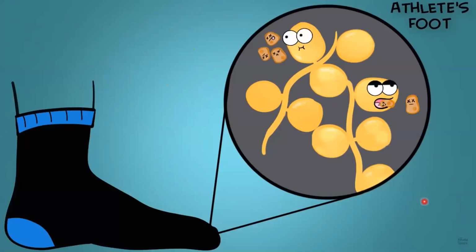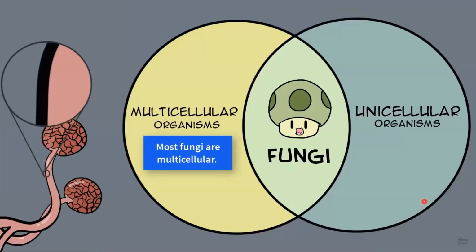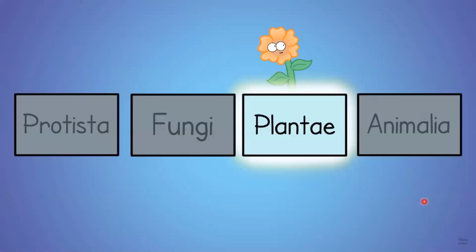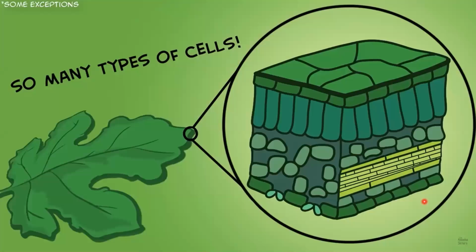It's there, causing irritation, eating dead skin cells. Fungi are usually multicellular, but they can be unicellular. And most of them have cell walls of chitin. It's a carbohydrate. Next up, Plantae. Plants are autotrophs. Yes, even the carnivorous plants, because they still make their glucose from sunlight energy. Plants are, for the most part, multicellular, and most have cell walls of cellulose.